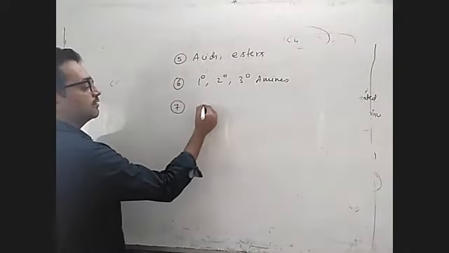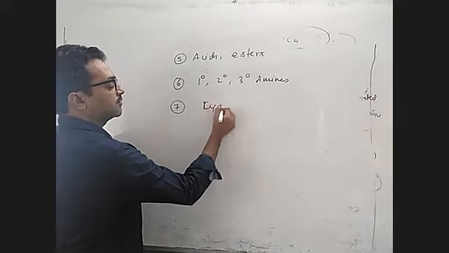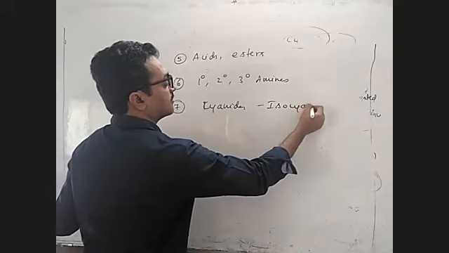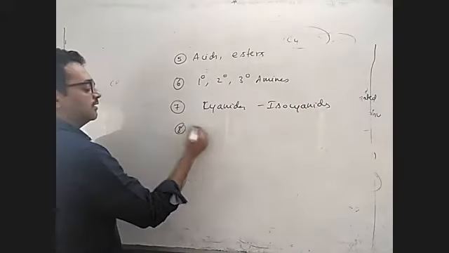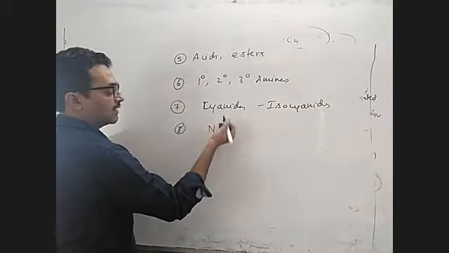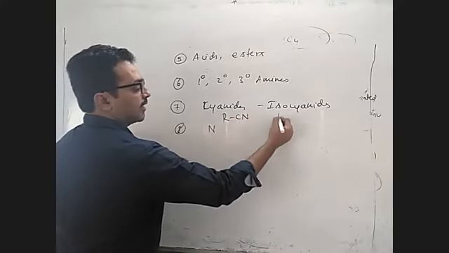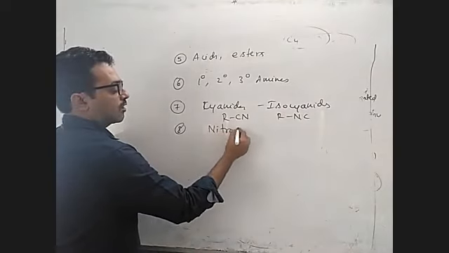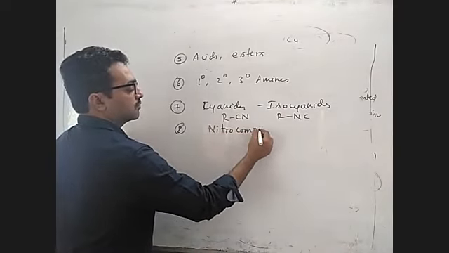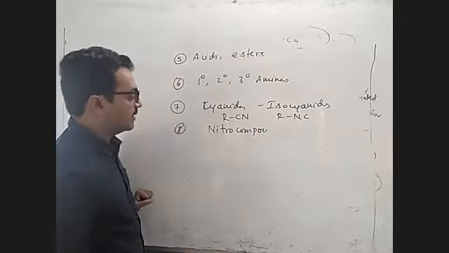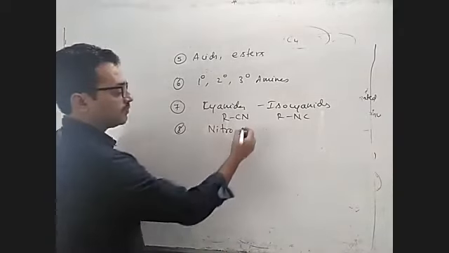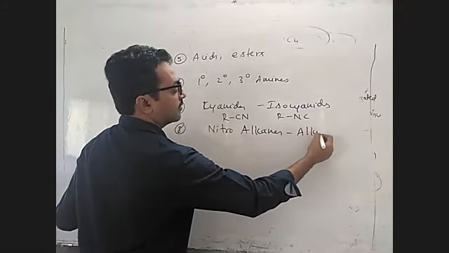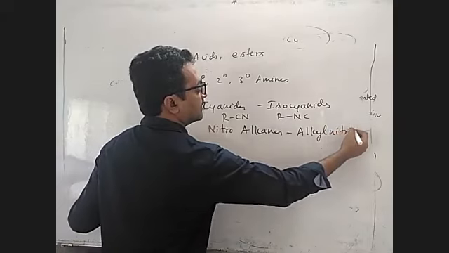After that, we will see cyanates and isocyanates. Cyanates and isocyanates are the same. So next we will see nitro compounds. Cyanates, you know, I think RCN and RNC. Right. Next one, nitro compounds, that is nitroalkanes and alkyl nitrites.